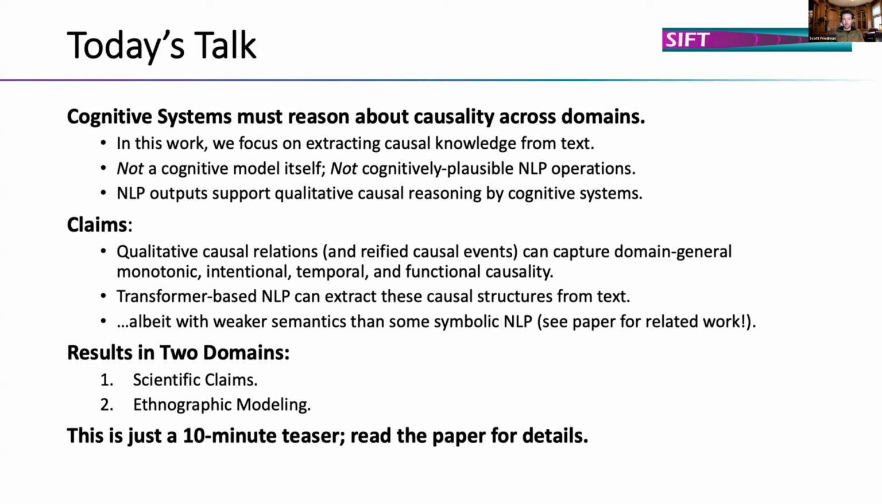So our claims specifically are that qualitative causal relations and the reified events from our system can capture domain general monotonic, intentional, temporal, and functional causality. So it's the diversity we're interested in here. The transformer-based NLP can extract these causal structures from text with acceptable F1 score, but it does have weaker semantics than some symbolic systems that, say, use ontological types as selectional restrictions, much of which is by people in the audience here and also cited in our work.